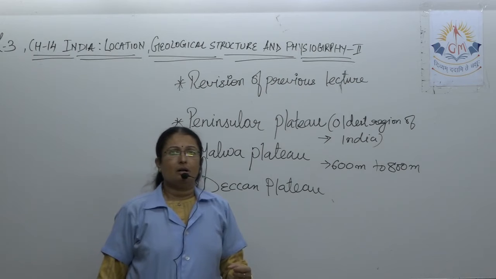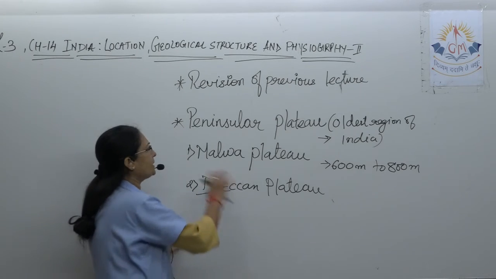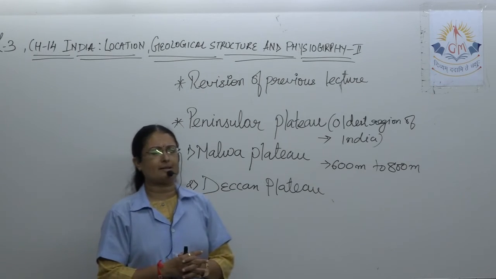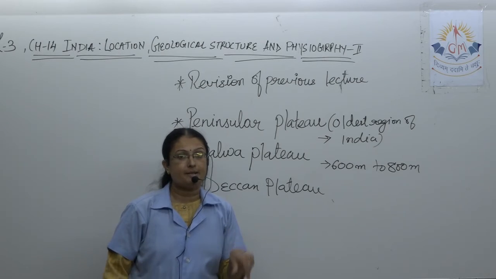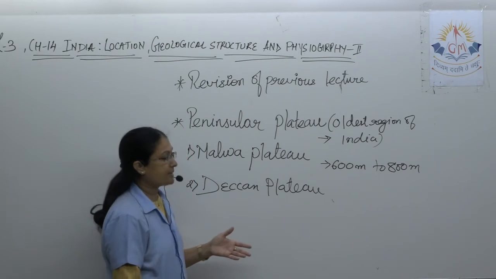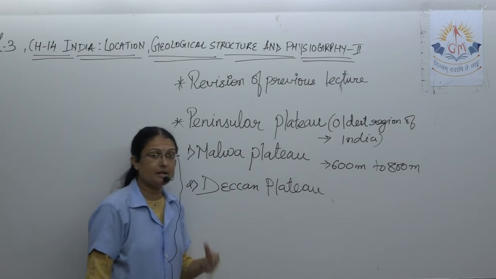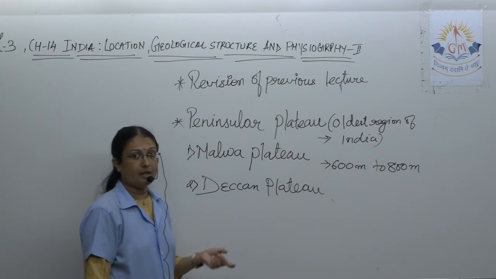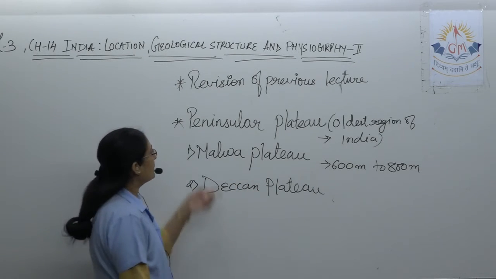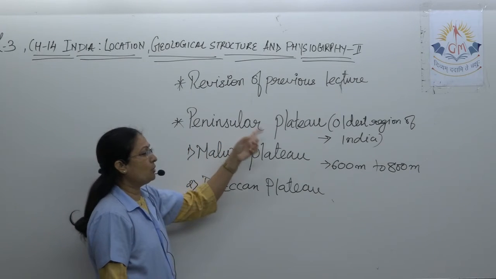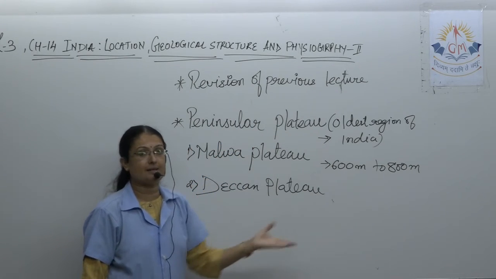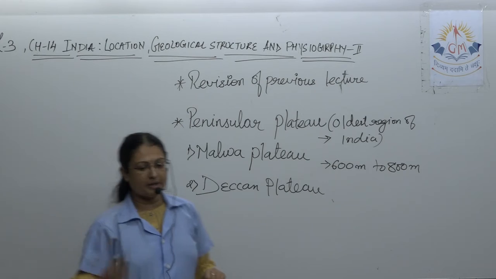And or write a short note on the southern plateau and then you will say, ma'am ऐसा तो कुछ दिया ही नहीं बुक में, but it is given. If it is asked, it means you have to write about the peninsular plateau. But what is the reason? Give reason. In a give reason also it can be asked. Peninsular plateau is known as the southern plateau. Give reason. Okay, so you should underline this.